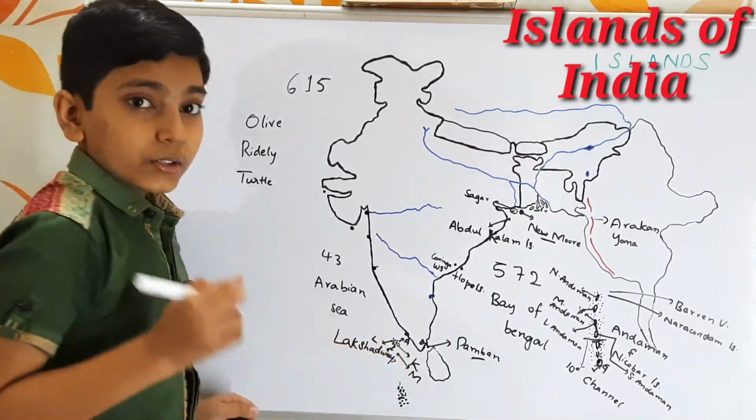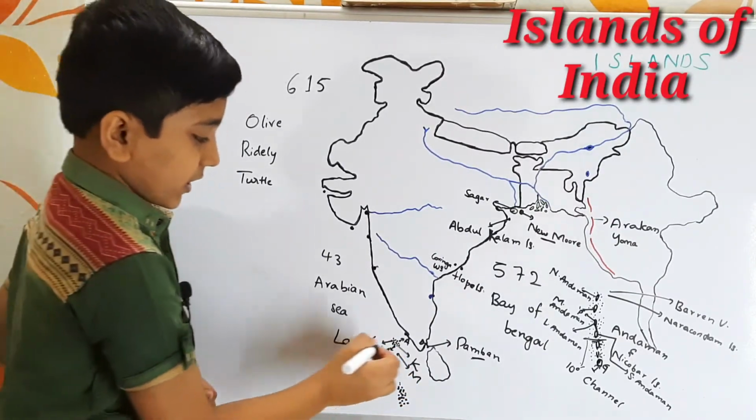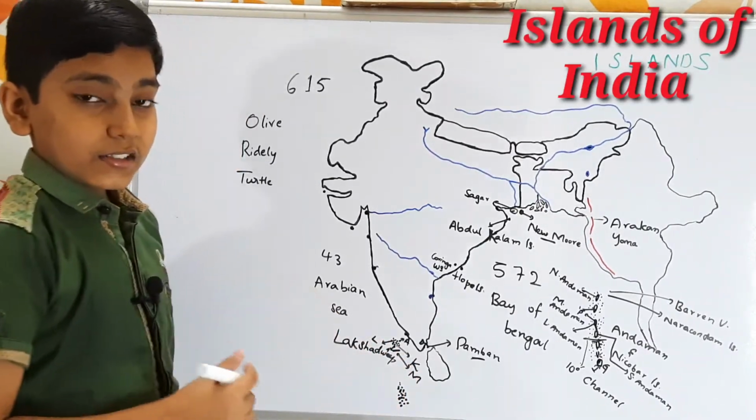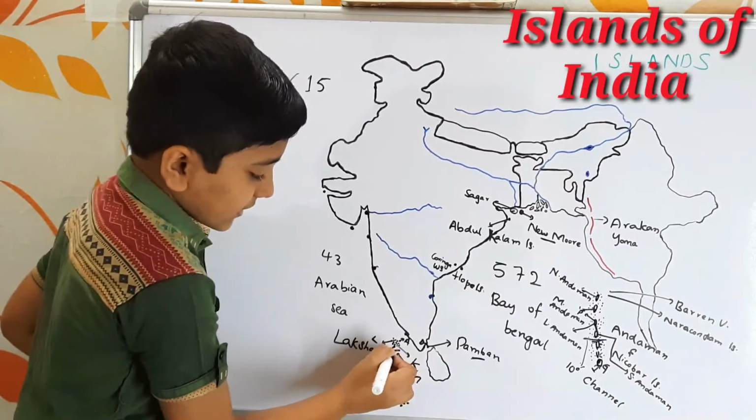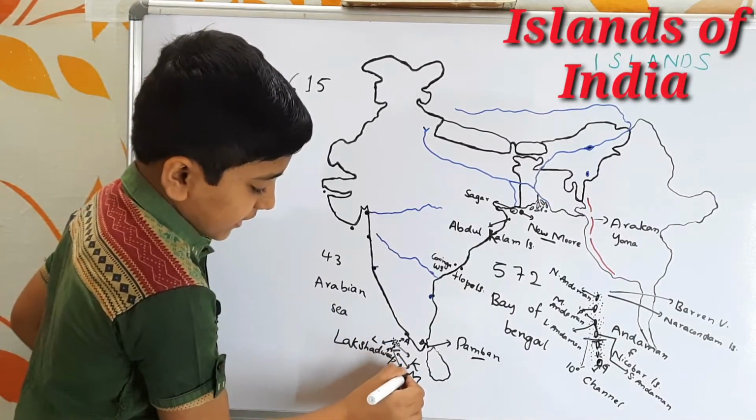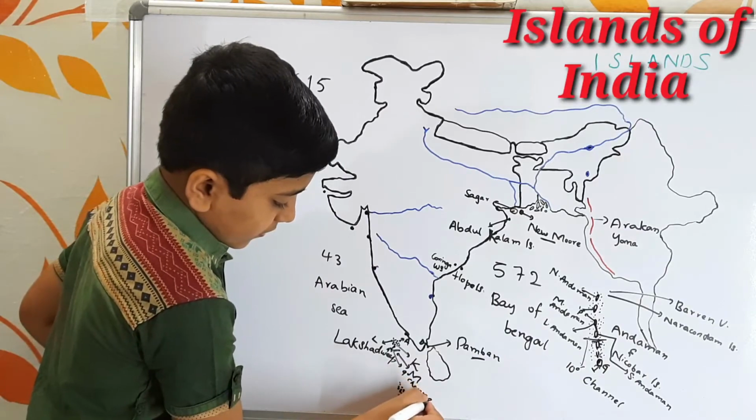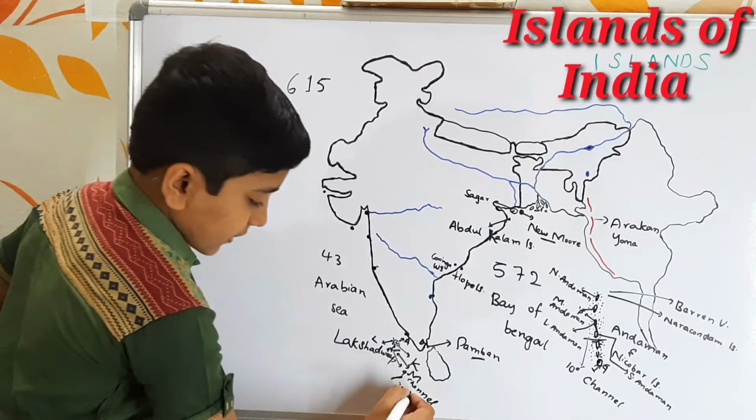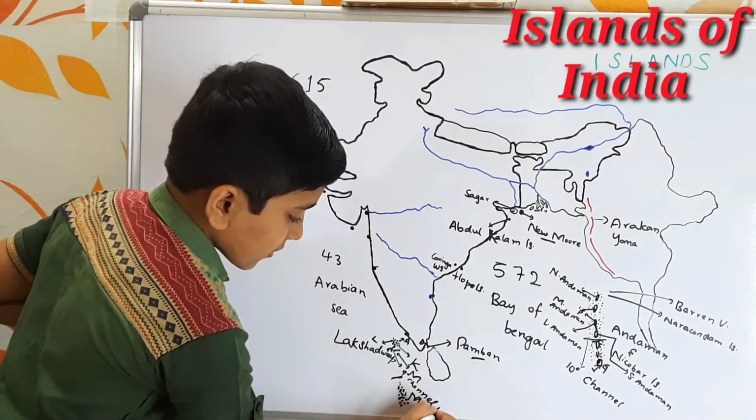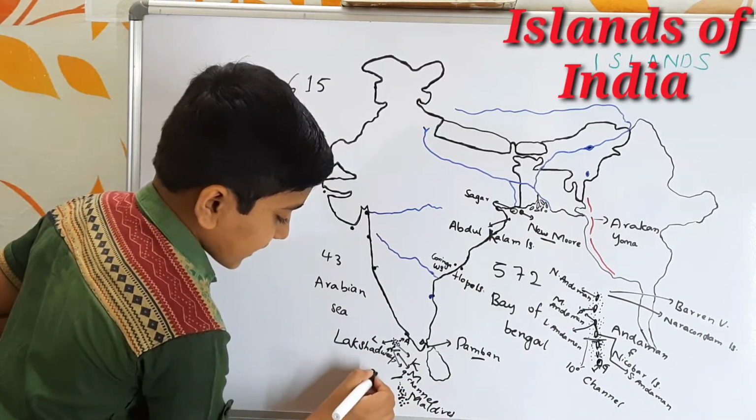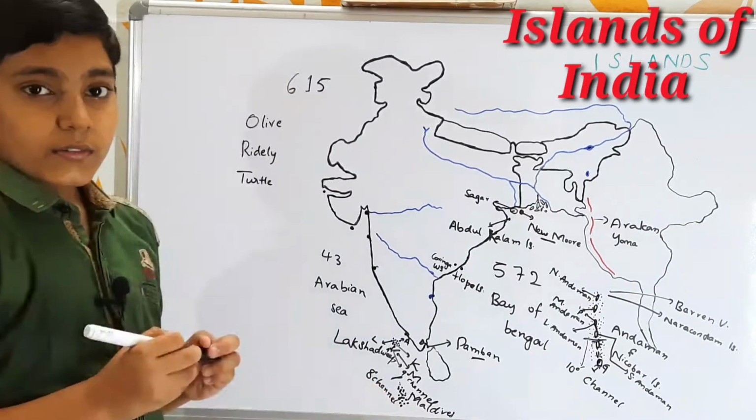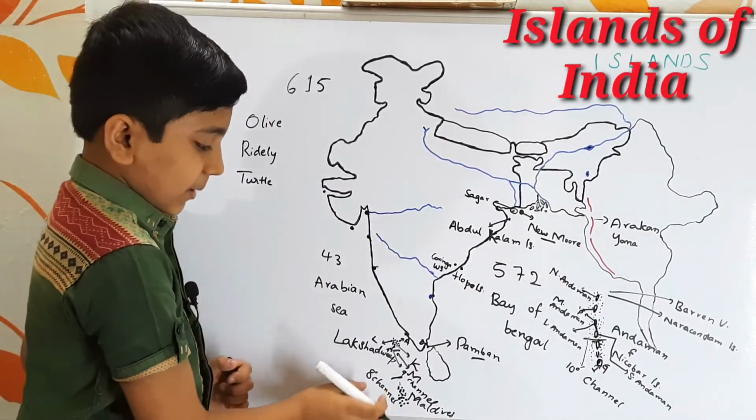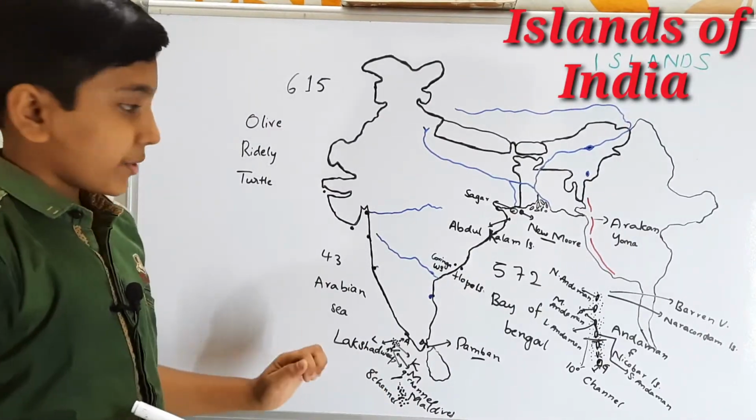So we find two channels in this region. Now let us look at them. The first one is this one, between Minicoy Island and the other Lakshadweep Islands. This channel is the 9-degree channel. And between Minicoy and the Maldives Islands, which are this one, we find the 8-degree channel. Channel is also another word for strait, and this is about the channels situated in the Lakshadweep Islands.